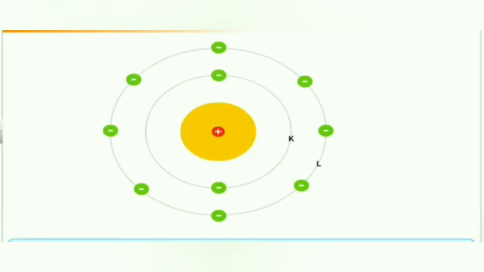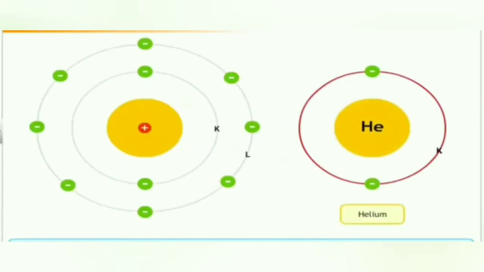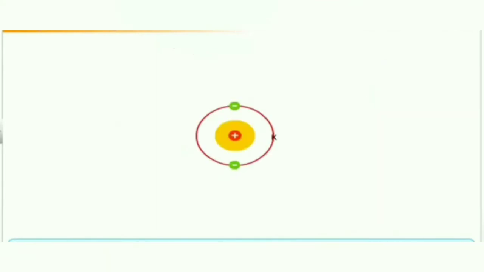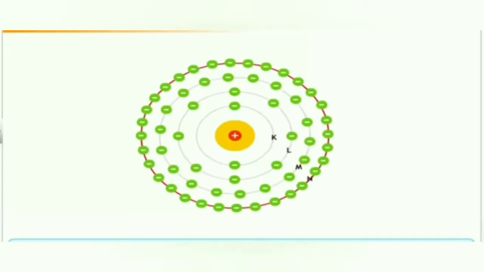This is due to the fact that having 8 electrons in the outermost shell makes an atom stable. There is an exception. If the outermost shell is the first shell or K shell, then it can hold only 2 electrons. For example, helium has only one shell in its atom and is stable. Electrons in an atom do not occupy a new shell unless all the inner shells are completely filled.